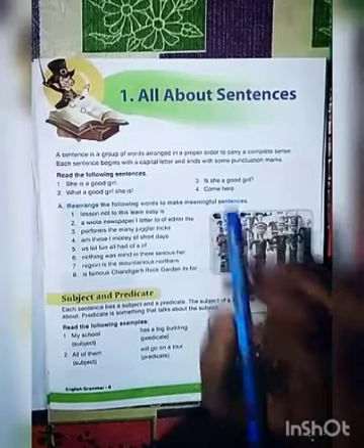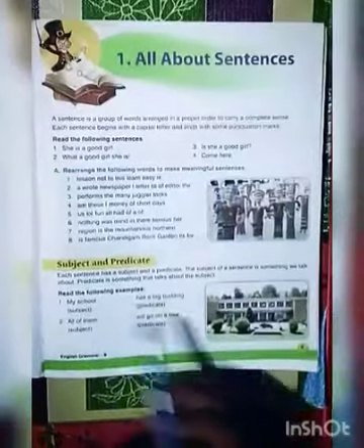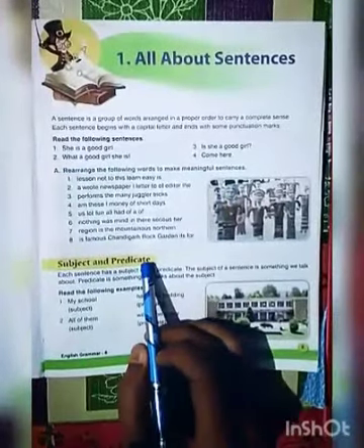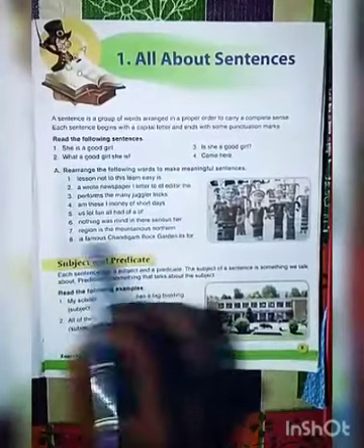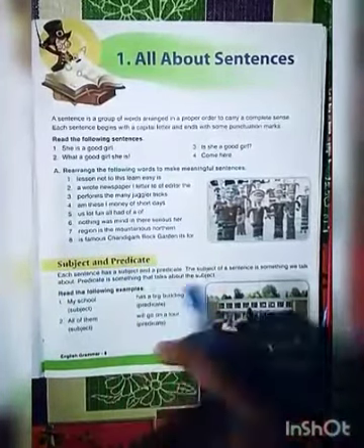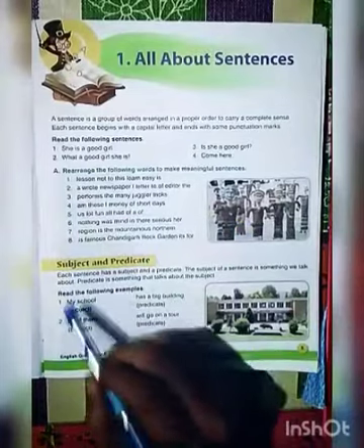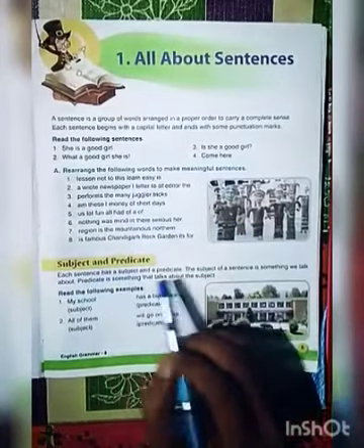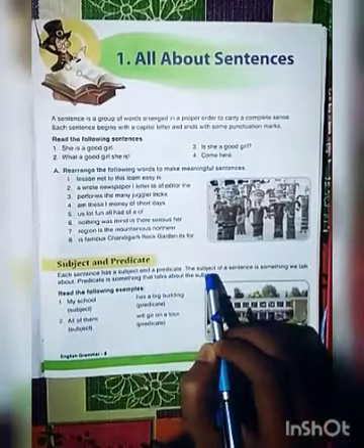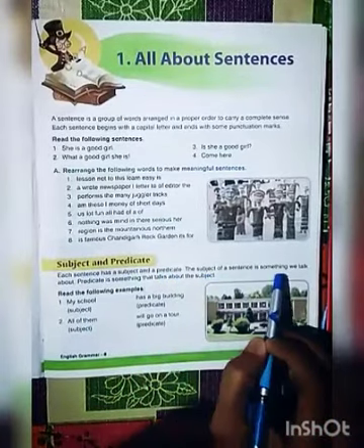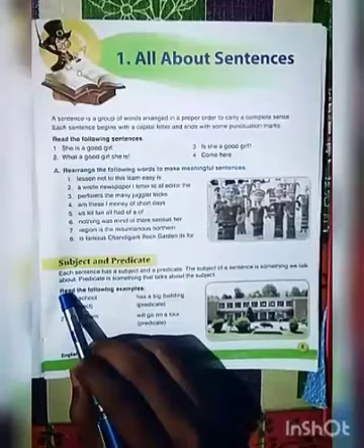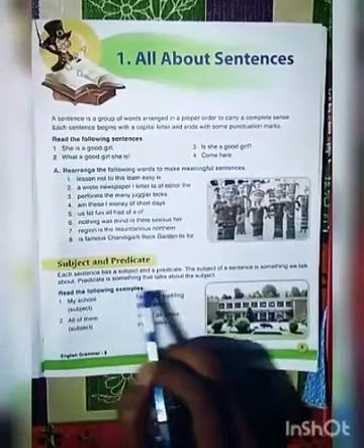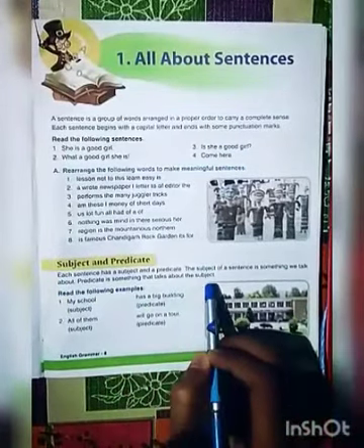So your next heading will be the subject and the predicate. You have to understand first the subject and the predicate. So what is the subject? Here is a small definition which is given here. Each sentence has a subject and predicate. The subject of a sentence is something we talk about, and the predicate is something that talks about the subject.